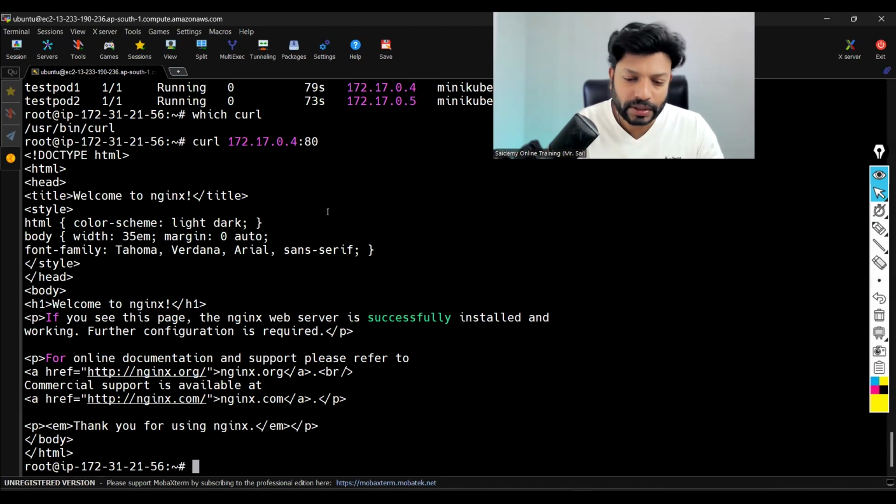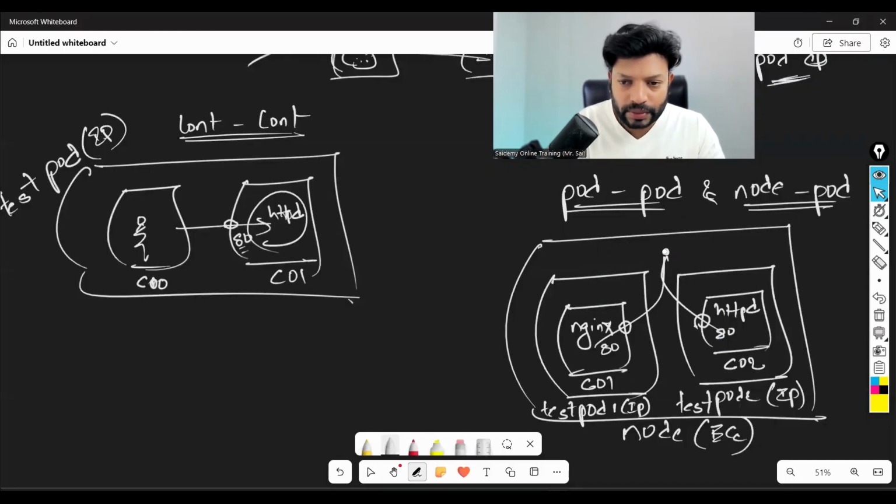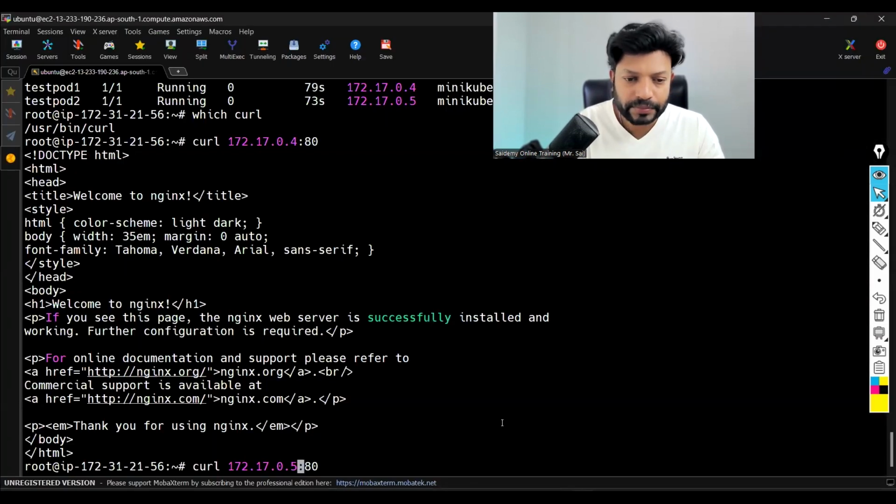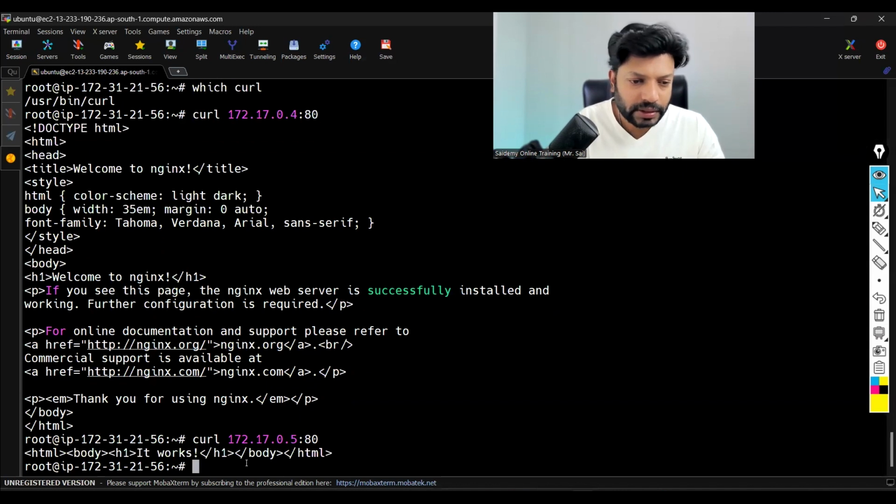Working fine? Okay. Now, instead of using pod1's IP, I'll use pod2's IP. What is pod2's IP? You can see, same thing and then 0.5, correct? See, 0.5, port 80. I'm in my node, trying to access the application in the container which is in pod2. So pod2 IP address, colon port 80. I should be able to see HTTPD. Press enter. Yes, it is working fine.